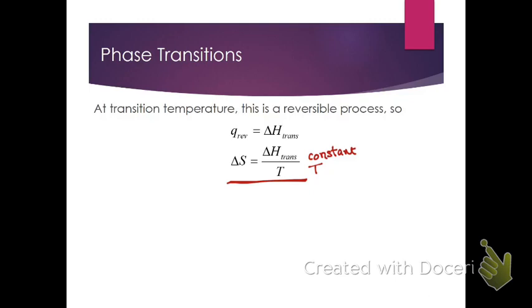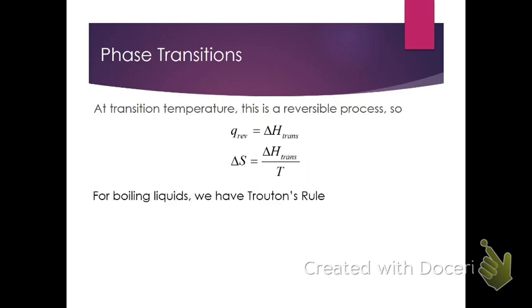to calculate the entropy change associated with the freezing of water at, say, -5 degrees Celsius, requires that we go through a reversible stepwise process in order to do that calculation. This is something we may talk a little bit more about at a later time. But right now we're just talking about at transition temperatures where we're at equilibrium, where it's reversible, and we have a constant temperature process. So it's fairly straightforward then to do the calculation.